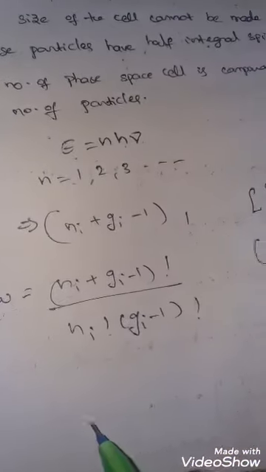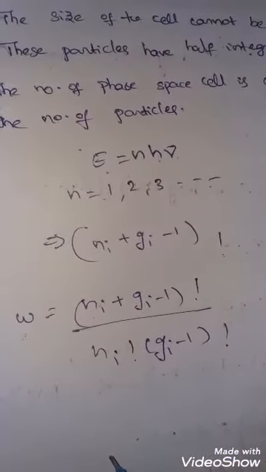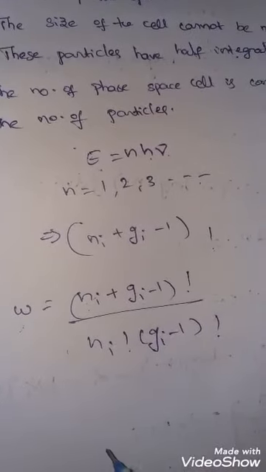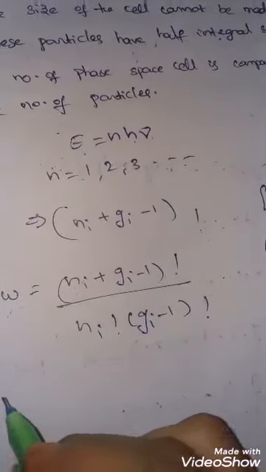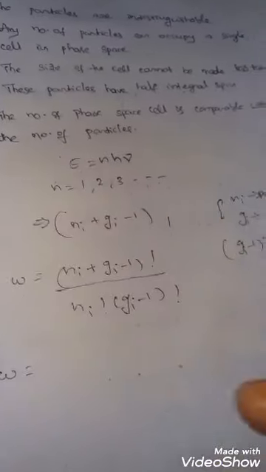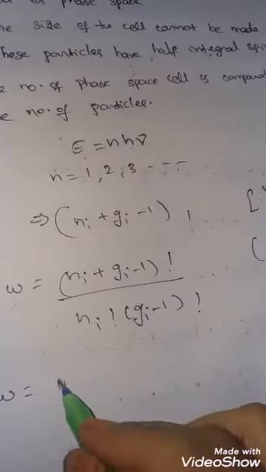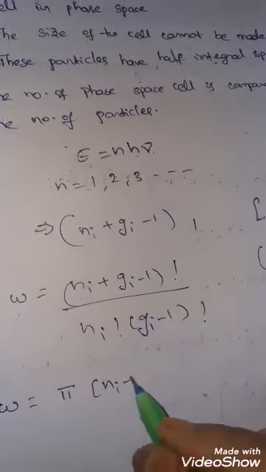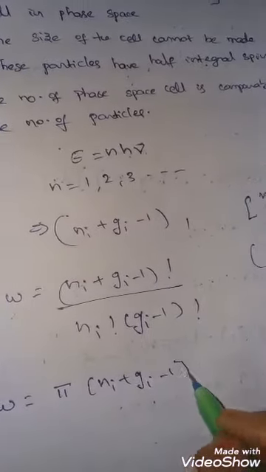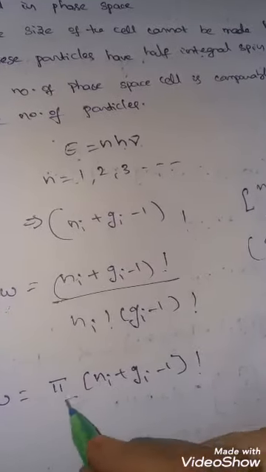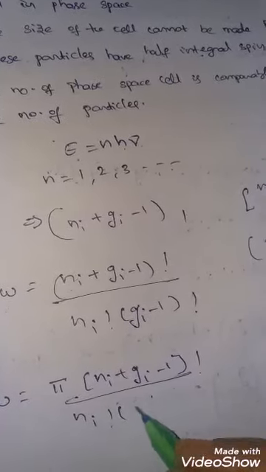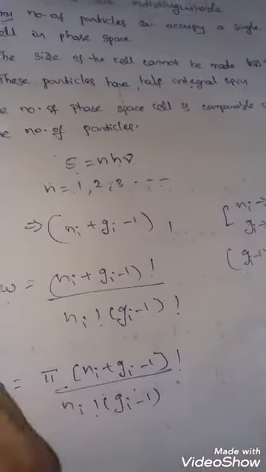The total number of ways, over all the energy states, is given by W is equal to pi of Ni plus Gi minus 1 factorial by Ni factorial into Gi minus 1 factorial.